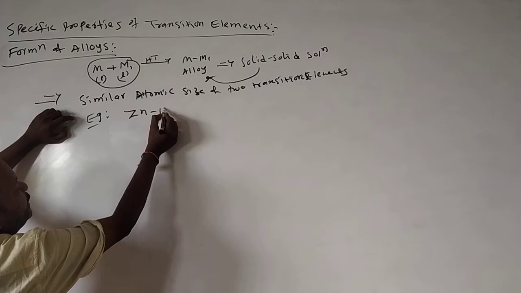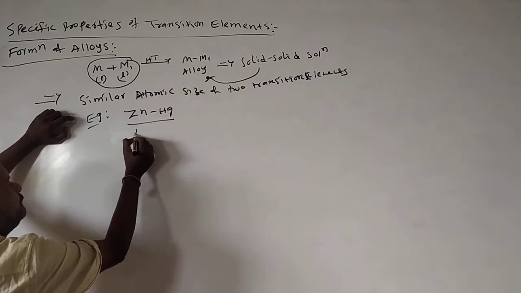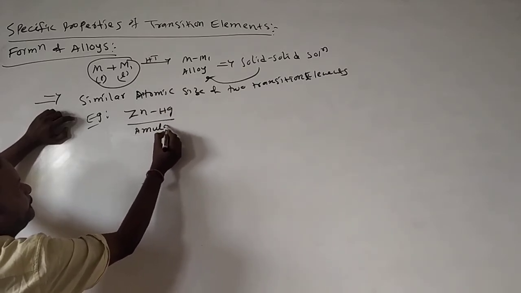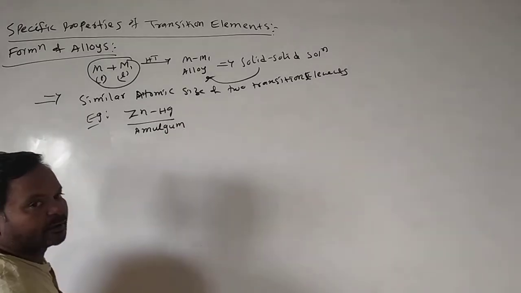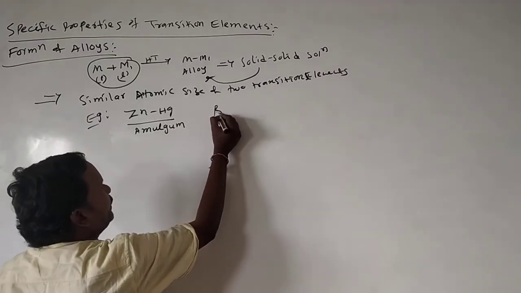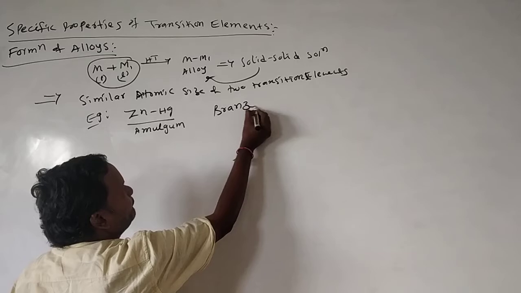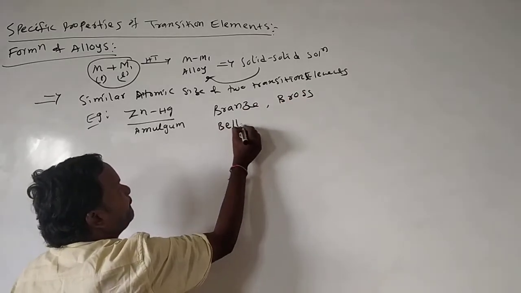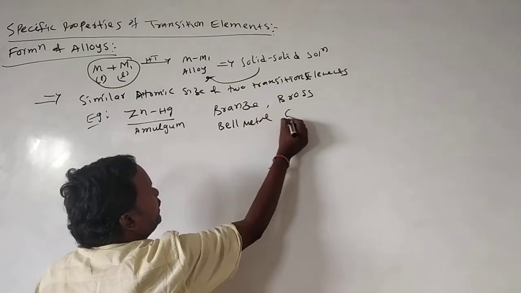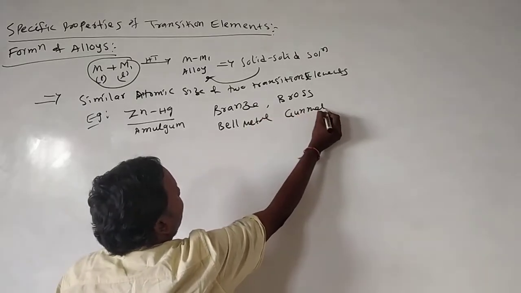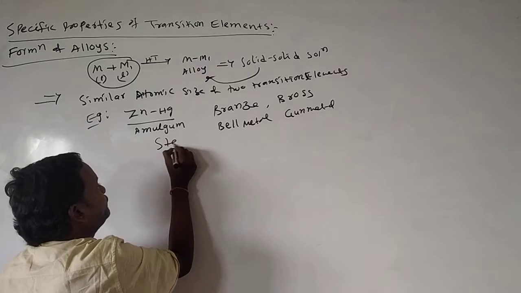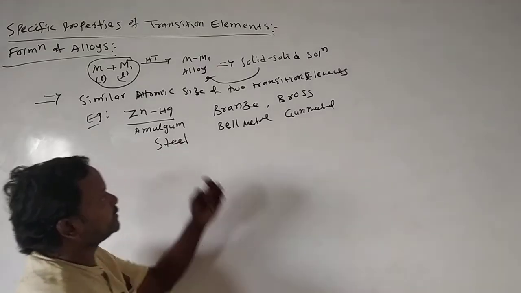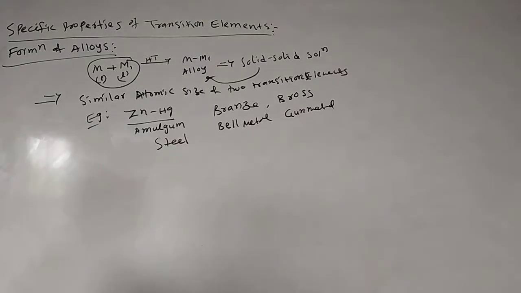Zinc mercury, an alloy we call amalgam. Bronze, brass, bell metal, gun metal, steel. All these are the best examples for alloys.